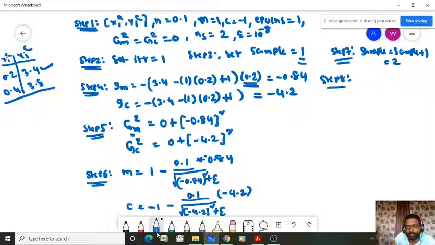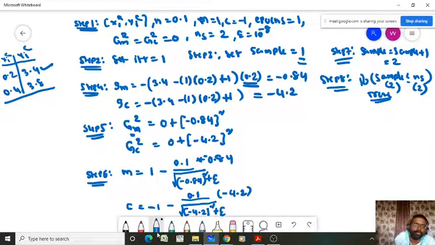Check for the number of samples. If your current sample is less than or equal to the number of samples in the data set, your sample is 2, right? And n is also 2. So it's true, right? So it's a true case. As it is a true case, you have to go to step 4 again. I hope you understand that. We are going to step 4 again.